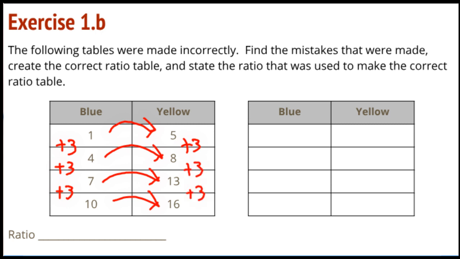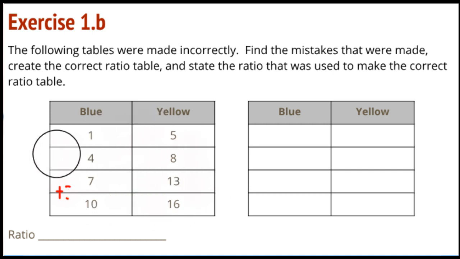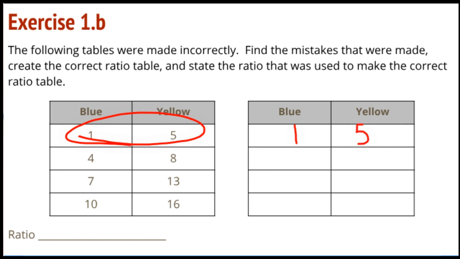But the problem is ratios aren't additive relationships. They're multiplicative relationships. So I'm looking at this table and thinking that they didn't really make ratios at all. So I've got a lot of latitude in correcting this. I'm just going to use the 5. I'm going to start with this first one here and say I'm going to multiply by 5. That's going to be my relationship. So I've got 4 times 5 is 20. I've got 7 times 5 is 35. And I've got 10 times 5, which is 50.